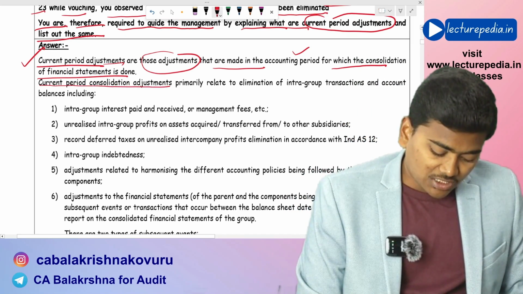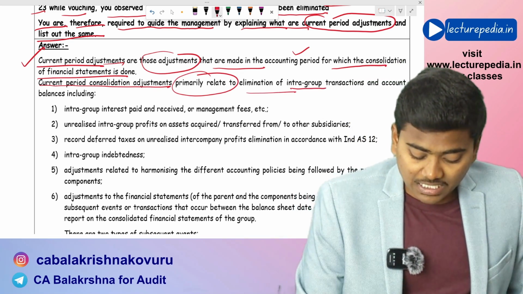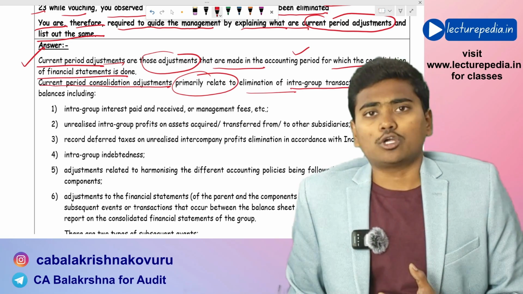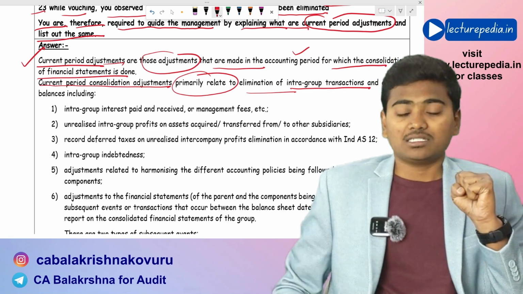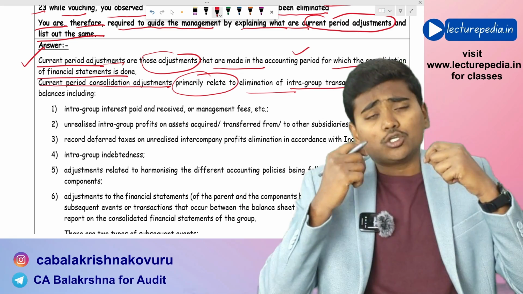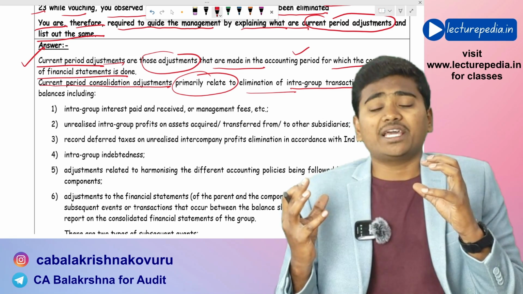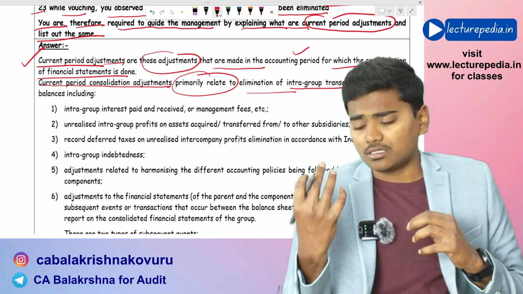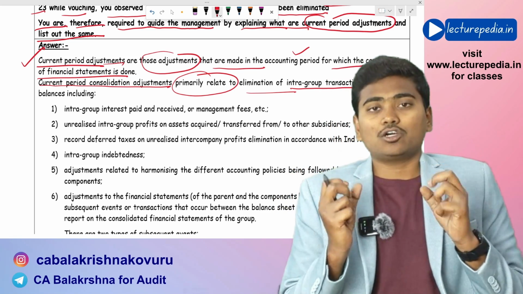And current period consolidation adjustments primarily relate to elimination of intra-group transactions, because basically in consolidated financial statements, you will consolidate the financial statements of both parent and subsidiary. Now, while consolidating, during the year there might be some transactions that have taken place between parent and subsidiary. Okay, parent might have sold goods to the subsidiary. Now, this is an intra-group transaction.